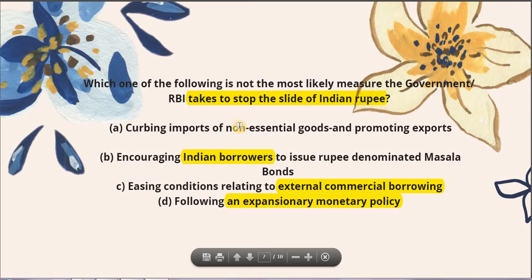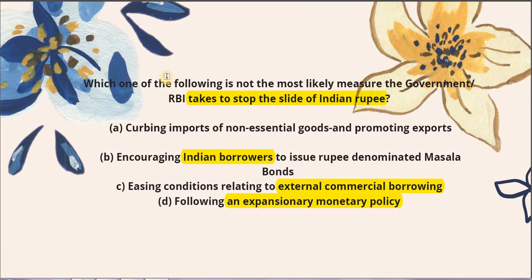Alright. Now, let's assume that you have no idea what this question is, but at least you have to understand that depreciation is being talked about. But otherwise we're finding it difficult to understand the options. Now I believe any serious UPSC aspirant must have read about the expansionary monetary policy and the contractionary monetary policy. So from all the 4 options, at least option number D is something that you must have heard of before. So try applying this option first. It says following an expansionary monetary policy.